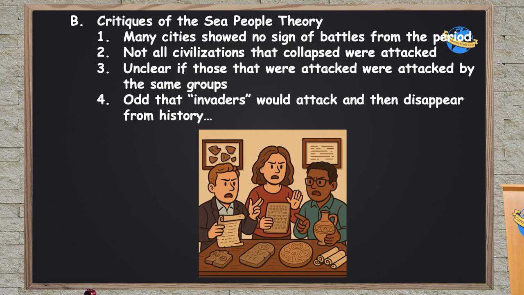It's also unclear if the same people who are attacking the Egyptians are the same people who are attacking the Hittites, and in the Levant and Crete and all these other areas. It's also kind of odd that these quote-unquote invaders would attack, destroy entire empires, and then just disappear from history. It seems kind of odd. So historians started to debate and look for other theories and other evidence that could explain this.